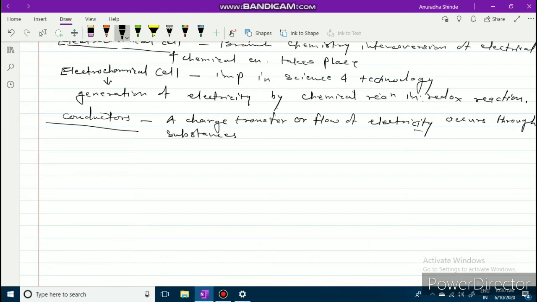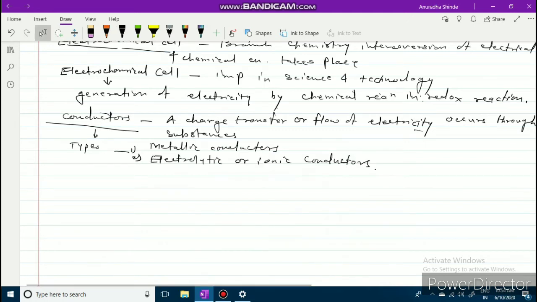These conductors are mainly of two types. The first one is called metallic conductors, and the second one is called electrolytic or ionic conductors. We will see them now. Conductors are of two types.